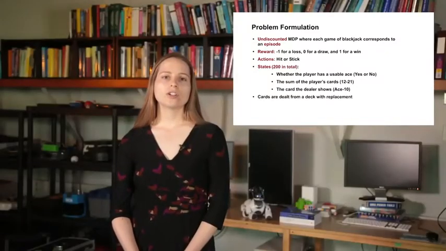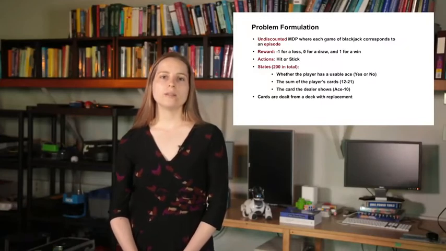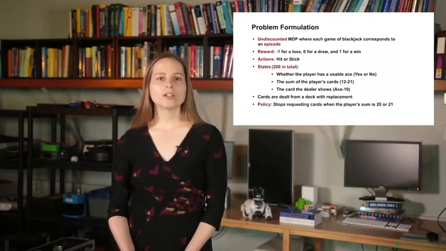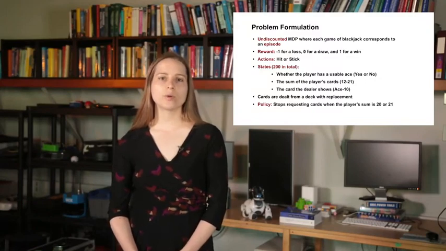We assume that cards are dealt from the deck with replacement. This means that there's no point in keeping track of the cards that have been dealt and that the state respects the Markov property. Let's use Monte Carlo to learn the value function for the policy that sticks when the player's sum is 20 or 21.